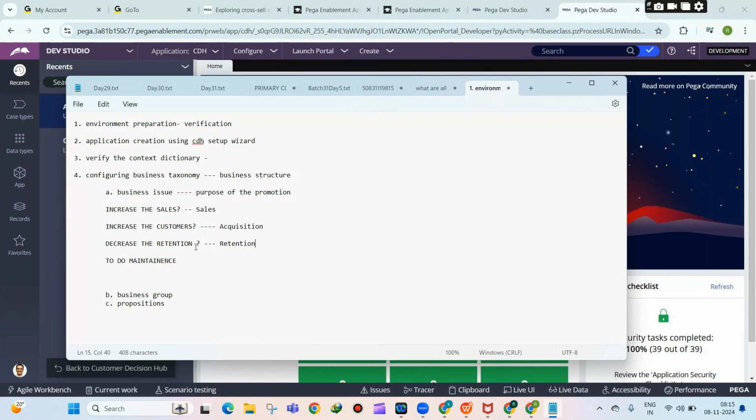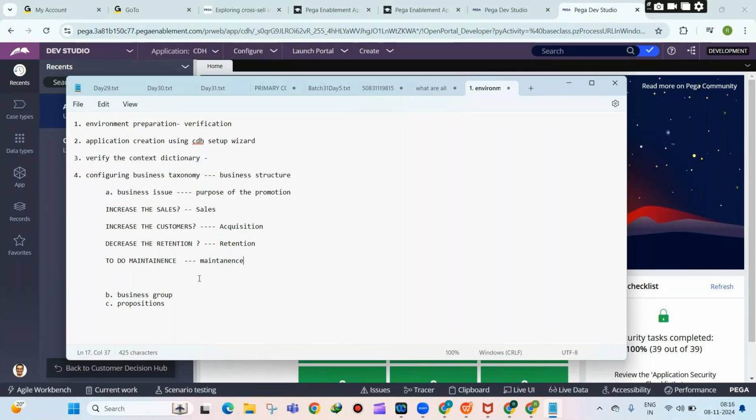So generally, if you want to avoid losing the customers, what will you do? You will give some offers, right? For example, 50% discount on a product, like that. So those are the retention offers. Retention means making sure the customers are retained in the business to avoid losing them. That's my primary goal. Or let us say I have maintenance as a primary goal. So the business issue is nothing but the purpose of why you are promoting.